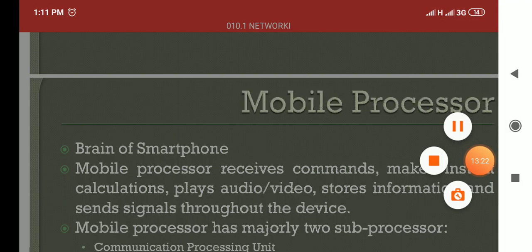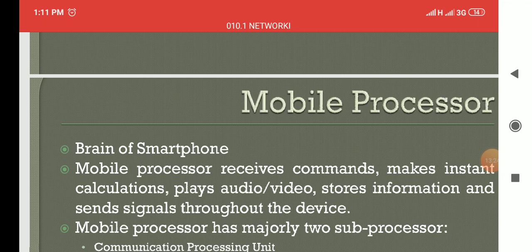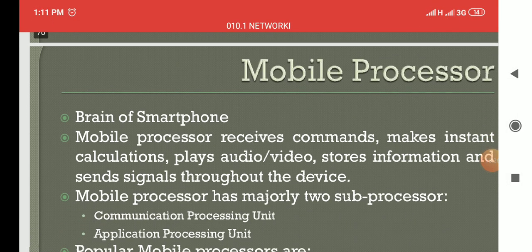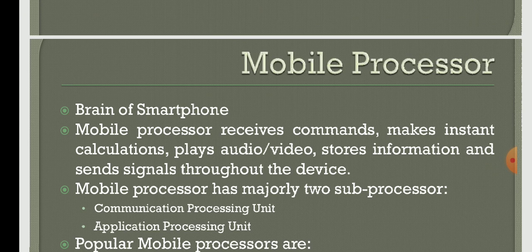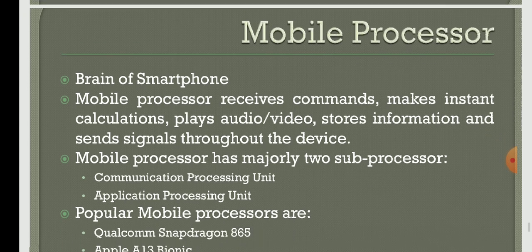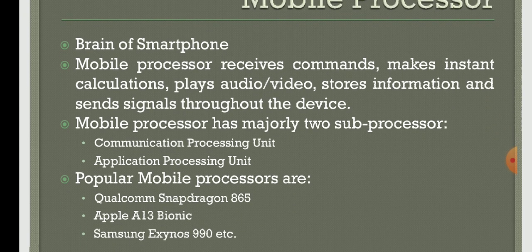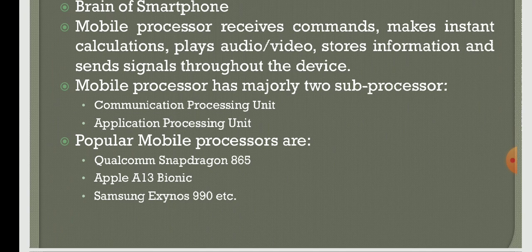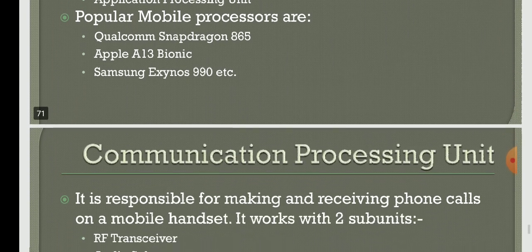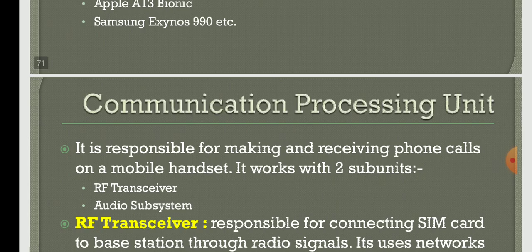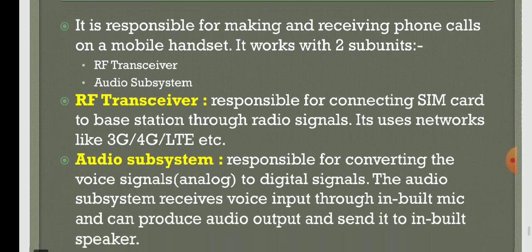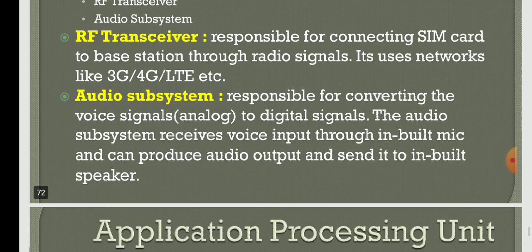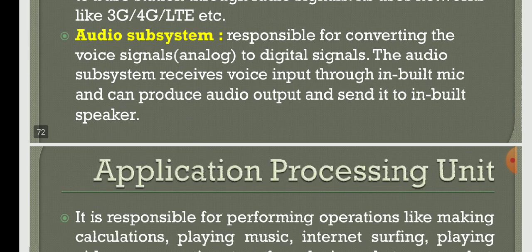Now we'll move on to the next thing, mobile processor. Mobile processor we have discussed already in 11th standard. What are the things present inside the mobile? Communication processing unit, application processing unit, popular mobile processors, RF transceiver, audio subsystem, all those things we have seen already. We just have a small recap, so take a note of all those things.